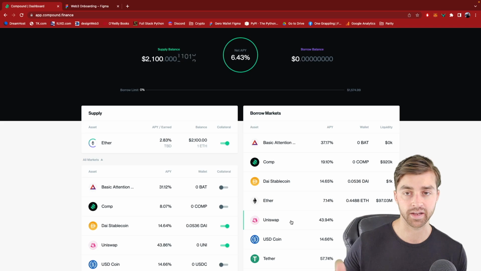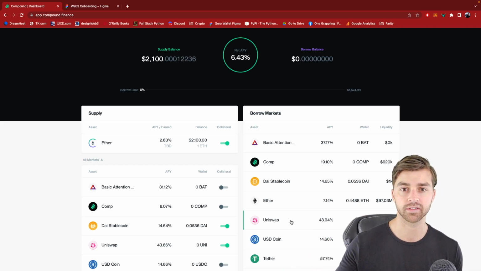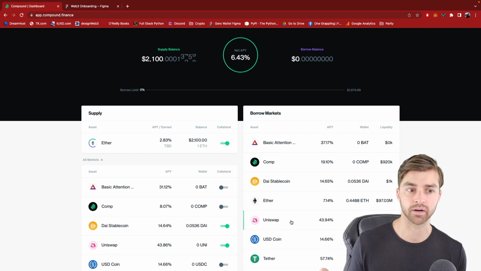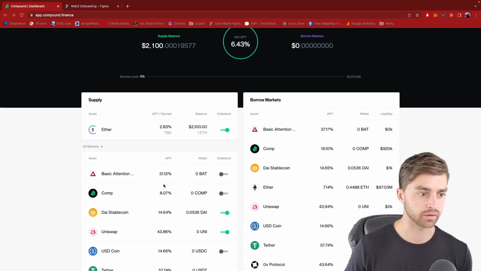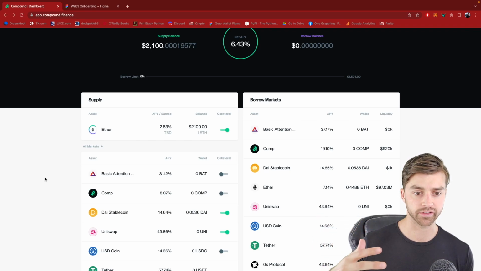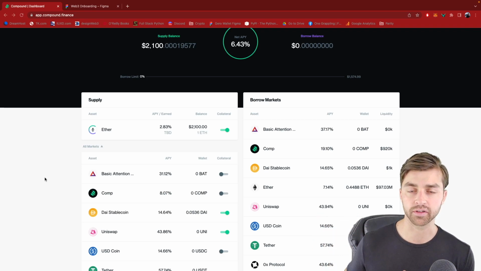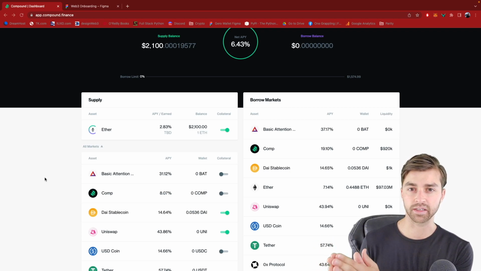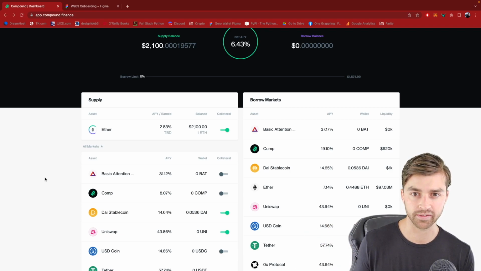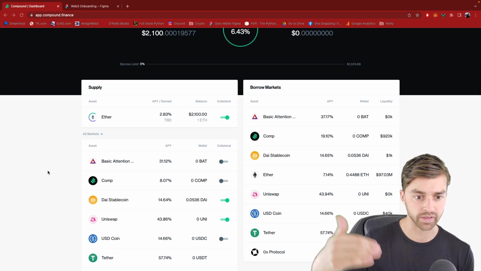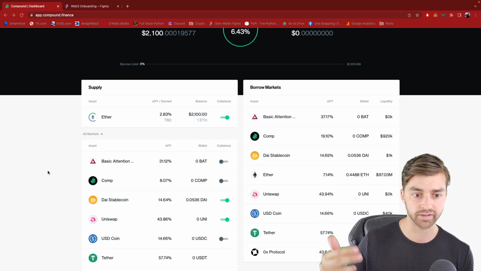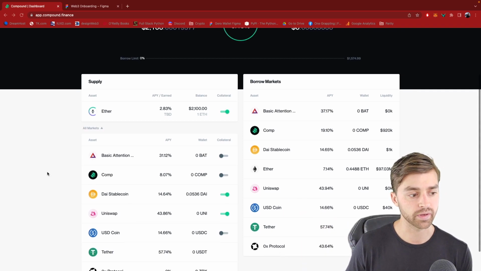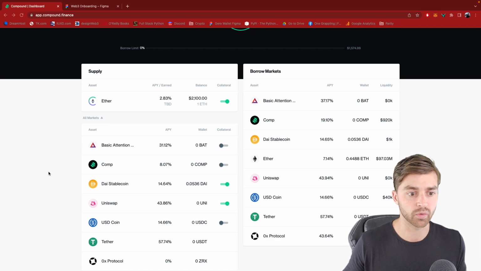And also understand that I am paying an interest rate on this UNI token that I have borrowed. Now, these interest rates are called floating interest rates, and they vary based on the amount of liquidity in that lending pool. So the fewer tokens in a lending pool, the more it's going to cost to borrow them, because it's more of a scarce asset on the Compound platform. And these interest rates update every Ethereum block. Actually, the interest rate is recalculated.